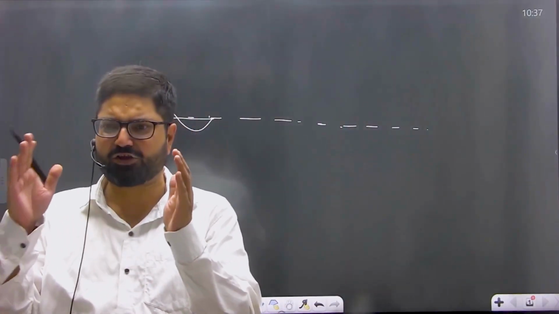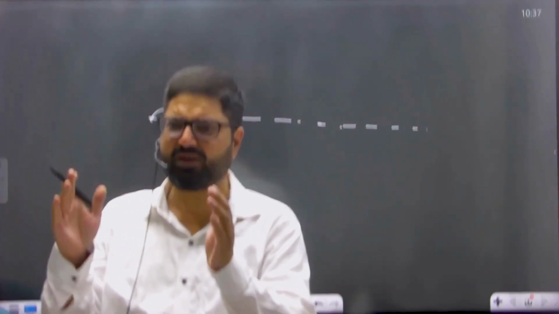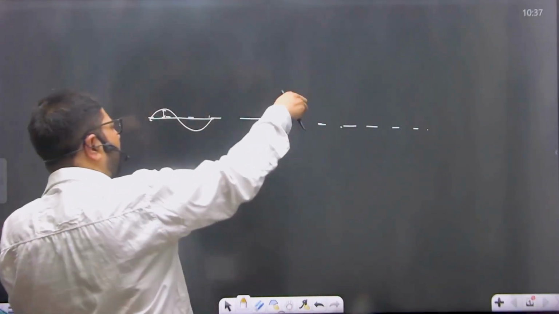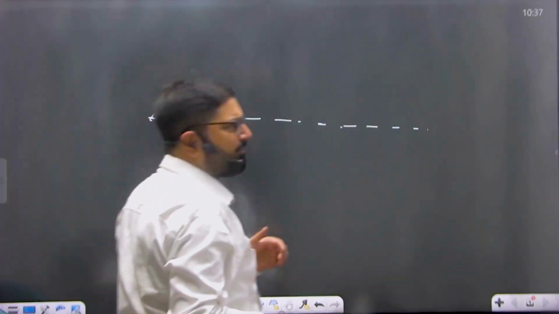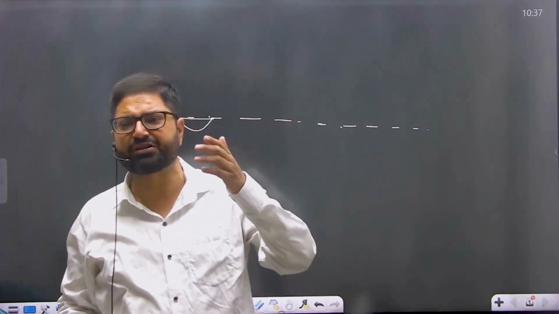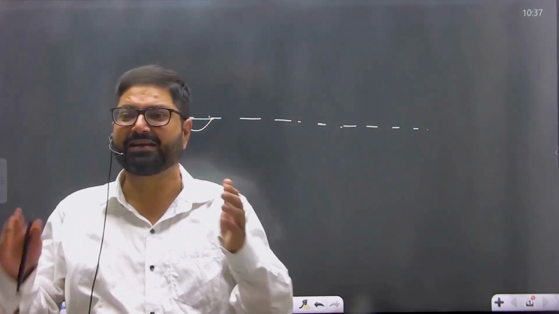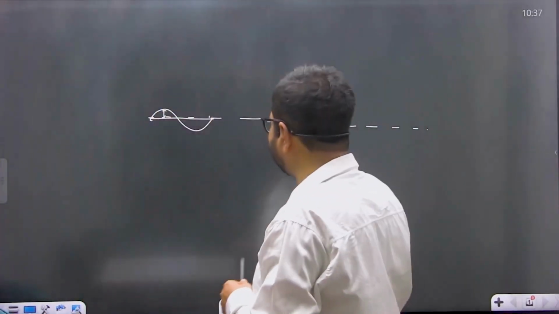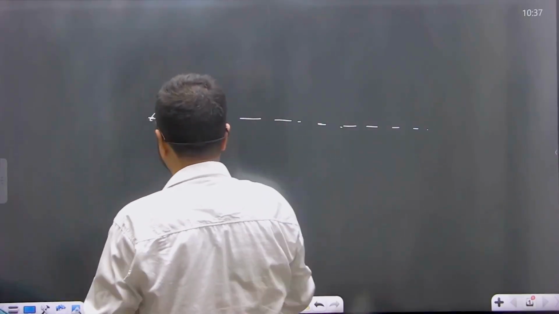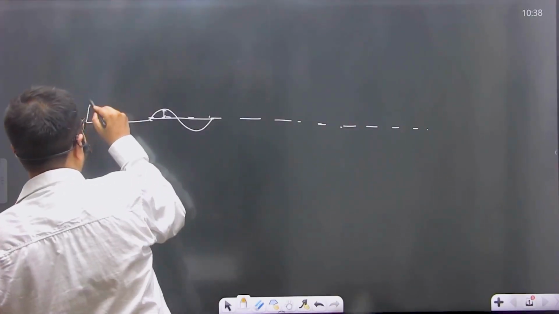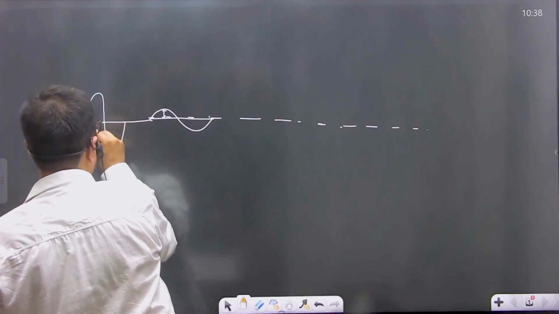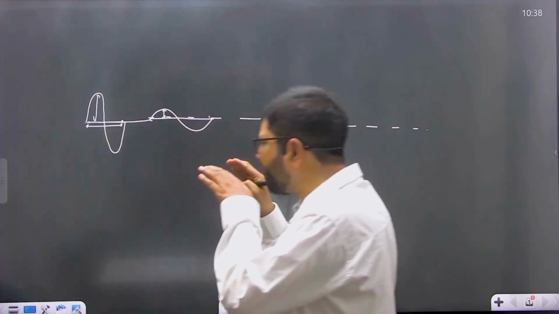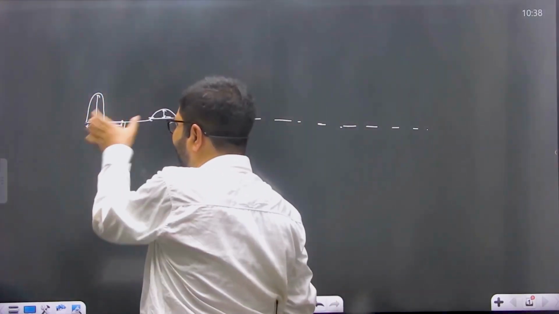Now, the nature of sea wave depends upon the velocity of wind. What is the velocity? And what is the extent of fetch? Extent of fetch means how long it is blowing over the oceanic surface. If the wind is of high velocity and it is blowing over oceanic surface for over long duration, then the wave height and the wavelength of the wave is more. Now, as these sea waves approach the shore, they witness increase in their height and decrease in their wavelength. The wave height increases and the wavelength decreases. As the wave approaches the coast, its wave height increases, wavelength decreases.